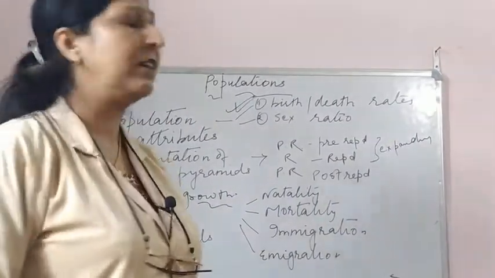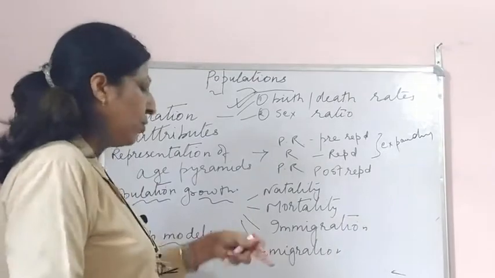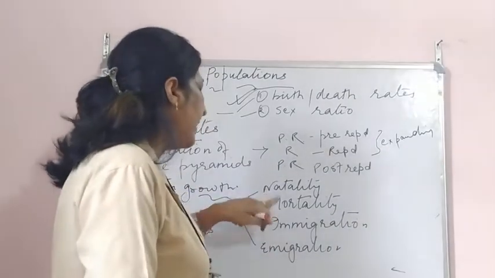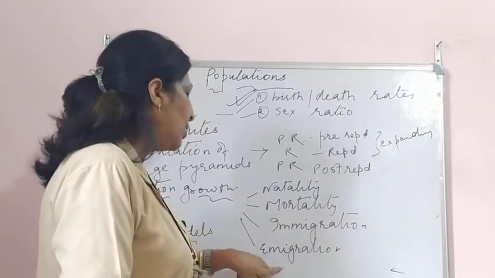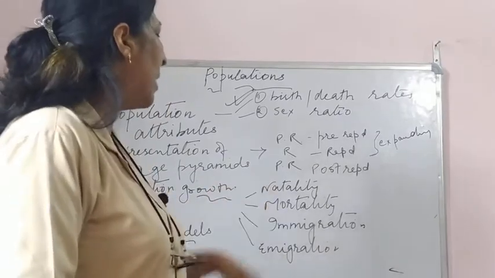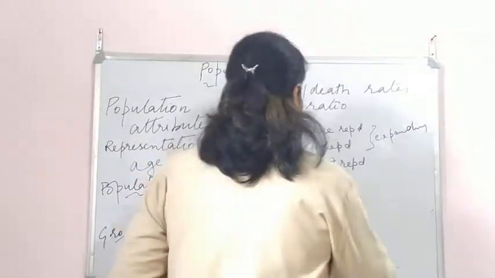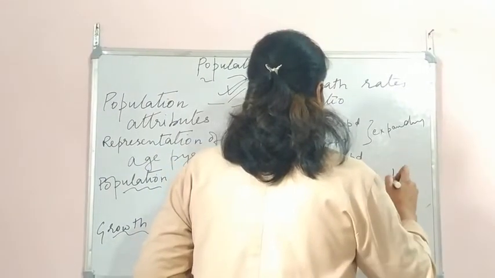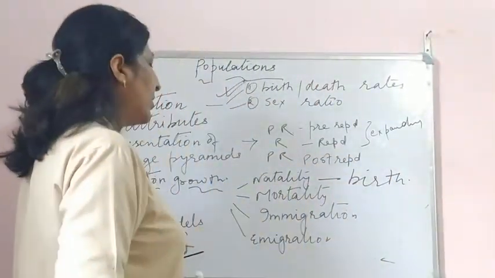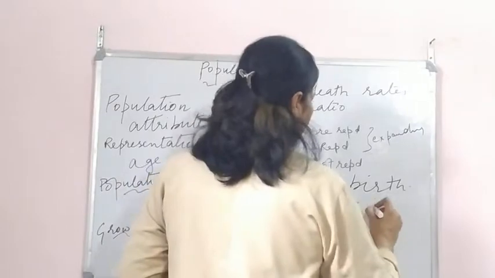Then the other factors are some population growth factors, that is natality rate, mortality, immigration and emigration. Now what happens, children? What is natality rate? The birth rate. Got it? And what is mortality rate? This is death.